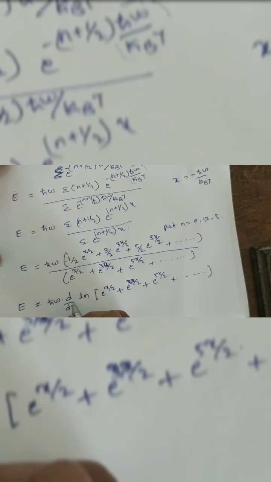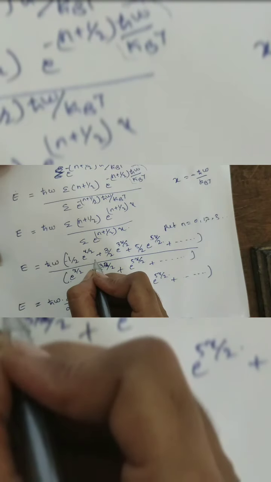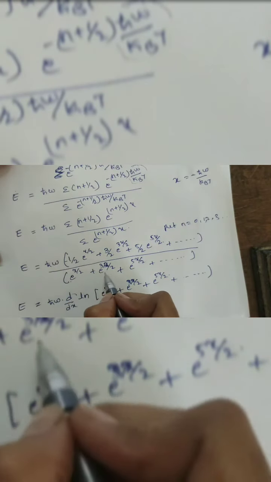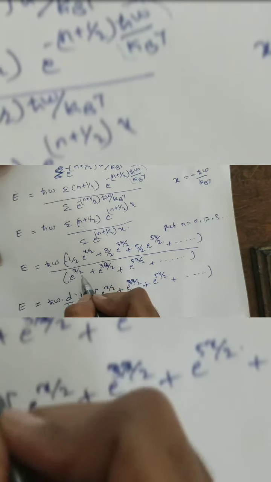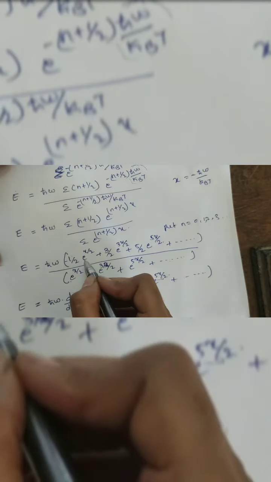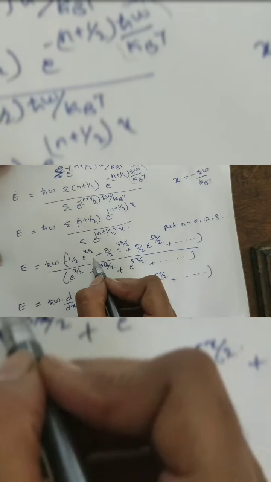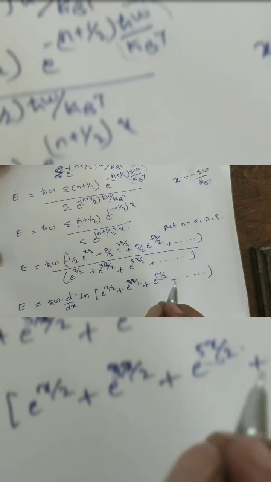That means if you differentiate this ln term, the answer is 1 divided by (e^(x/2) plus e^(3x/2) plus e^(5x/2)), times the derivative of the inside. It is just the differentiation in reverse, and the answer is the same. Okay.